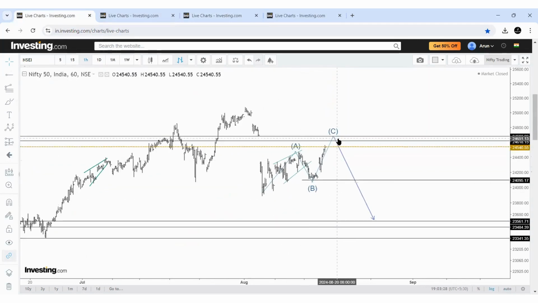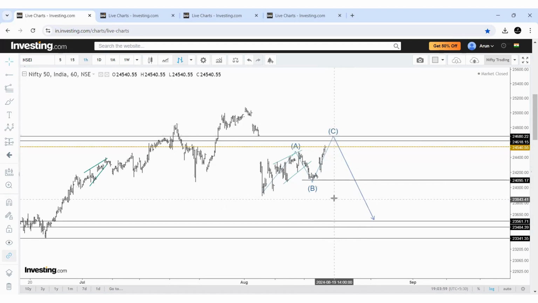Yes, we need to see this level, and if it rejects and comes below this B point, the C may confirm and it may reach between 23,550 to 23,480, even 23,350. These are the levels we are already discussing for a few weeks now. Anyway, we will see what the price does here, and then we may decide. If it gaps up or crosses above this level, then we need to recount.